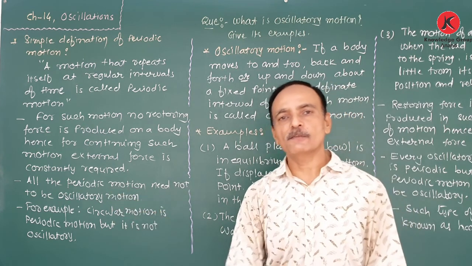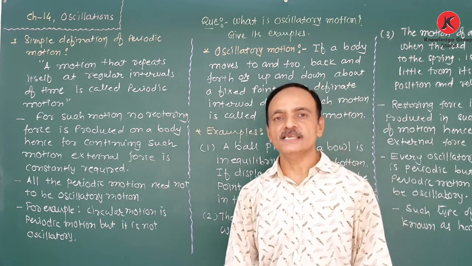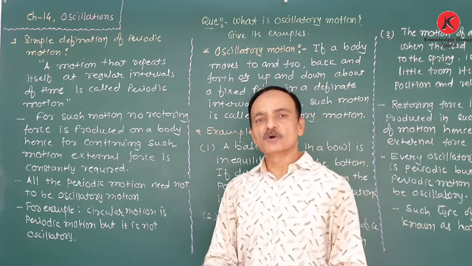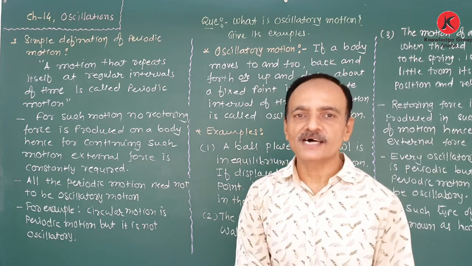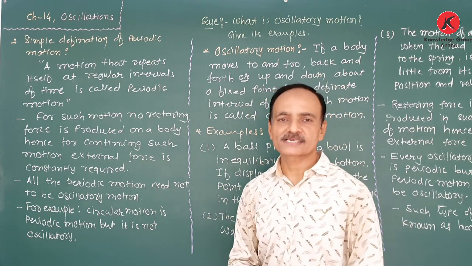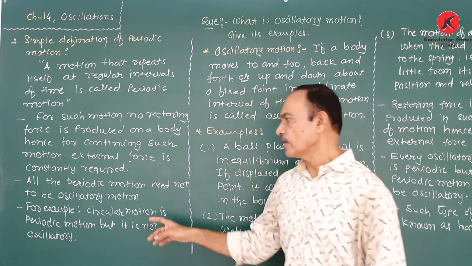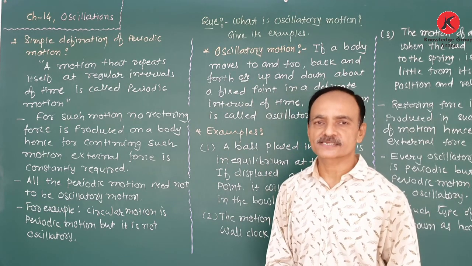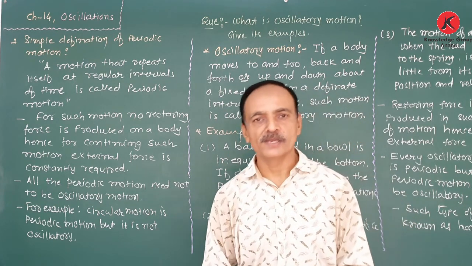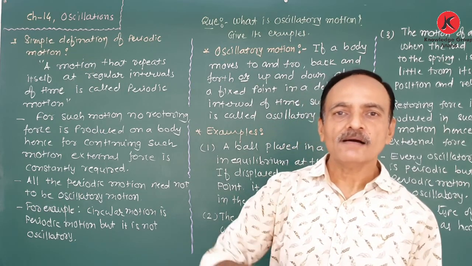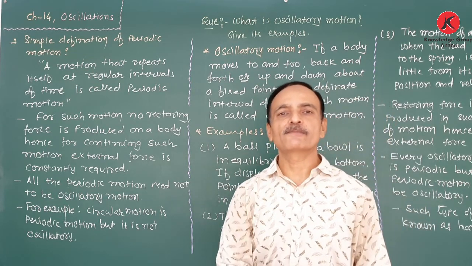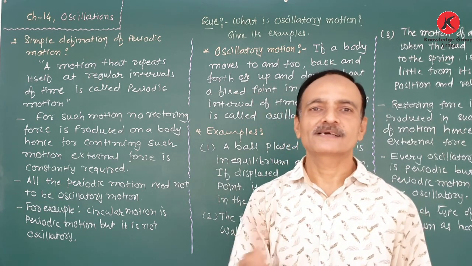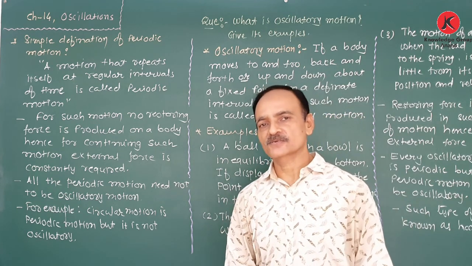The motion of a pendulum wall clock is periodic motion as well as oscillatory motion, while the motion of the moon around the earth is periodic motion but not oscillatory motion. For example, circular motion is periodic motion but it is not oscillatory. Take the example of the moon revolving around the earth on a circular path. That is periodic motion, as this motion is repeated at a definite interval of time, but it is not oscillatory motion.